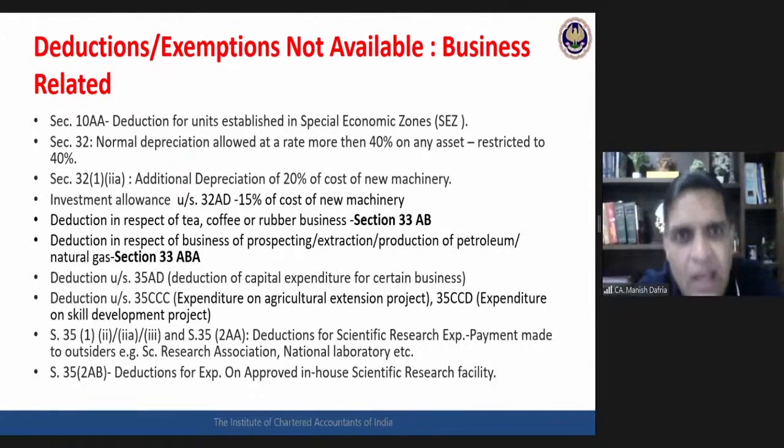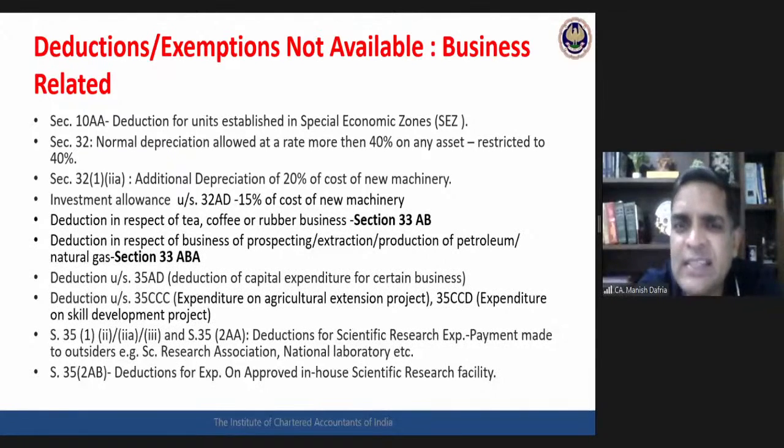That investment allowance under 32AD would not be available. 33AB, 33ABA special deductions for the businesses are not available under 115BAC. Section 35AD, capital expenditure 100% deduction with respect to certain businesses, is also not available with reference to 115BAC. 35CCC, 35CCD not allowed.